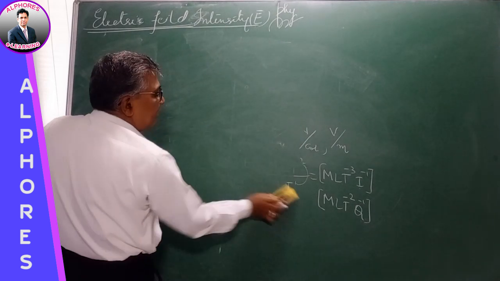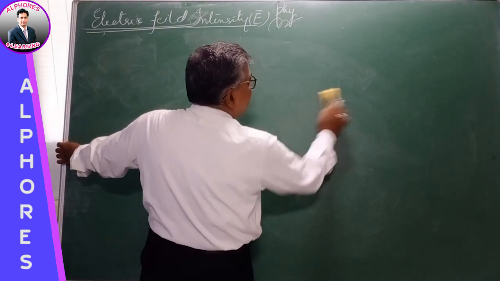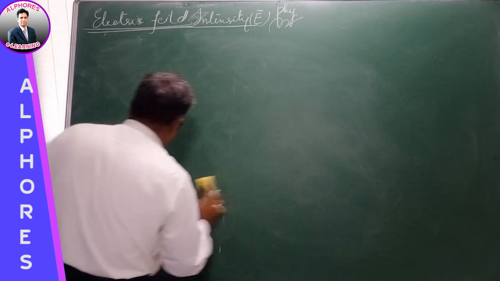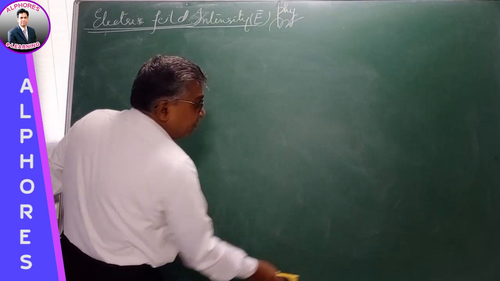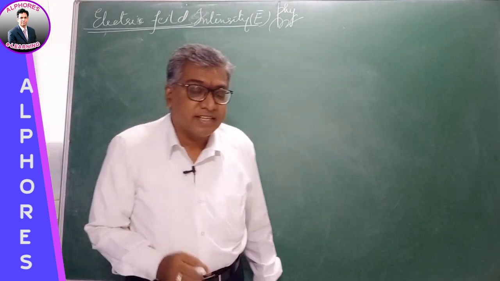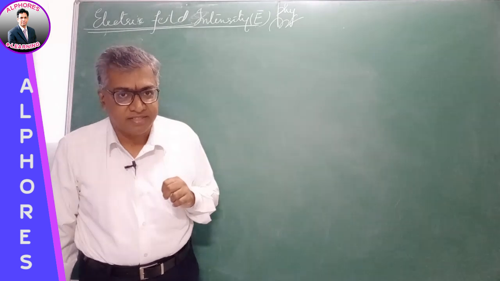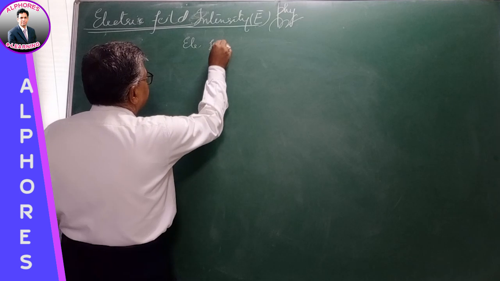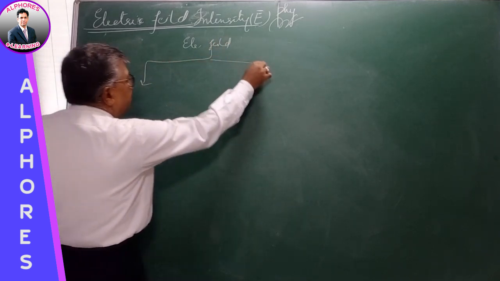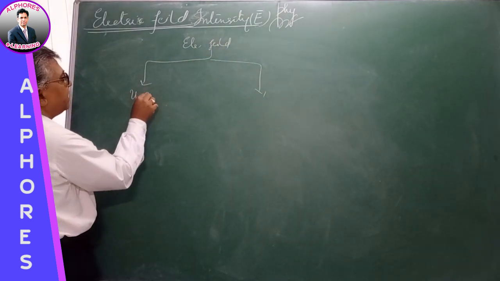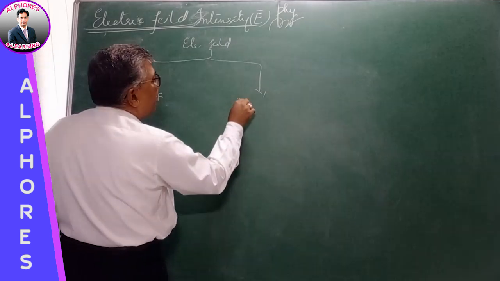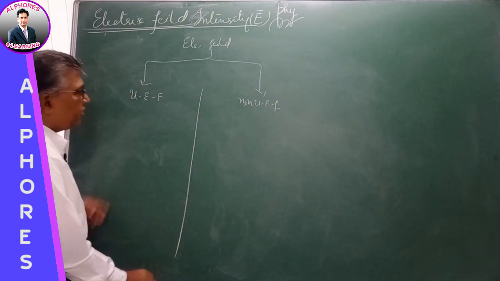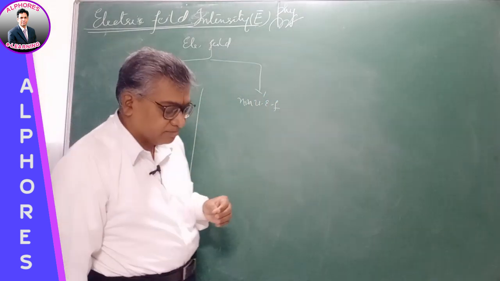Electric field intensity, how does it show the analytical approach to electric field intensity. Now, coming to the electric field, there are two types of field. Electric fields are of two types. First one, uniform electric field and non-uniform electric field. Now, what do you mean by uniform electric field and non-uniform electric field?